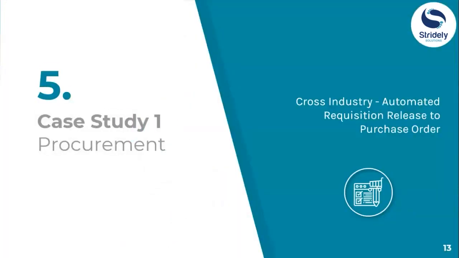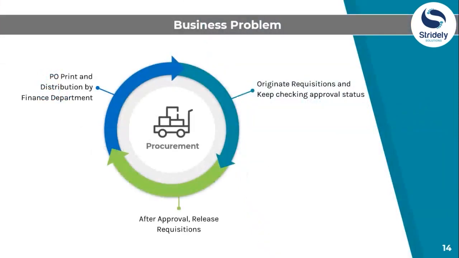All right, let's go through with some case studies. We'll start with the procurement functional area, which is basically part of cross industry. It's being used in many multiple industries. Okay, we'll start with business problem.